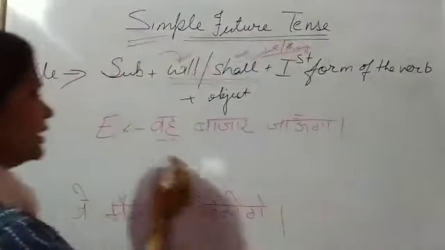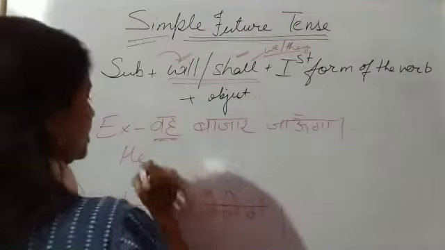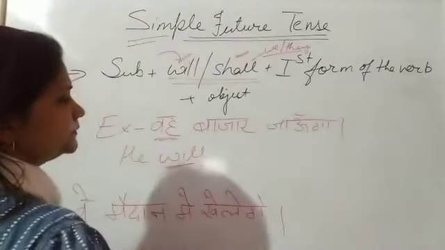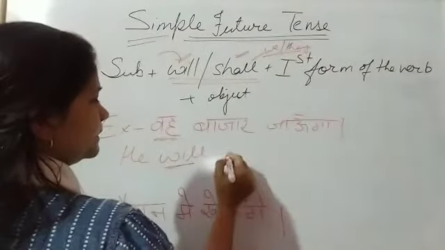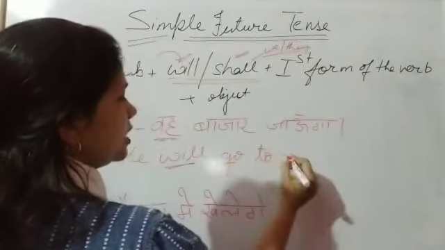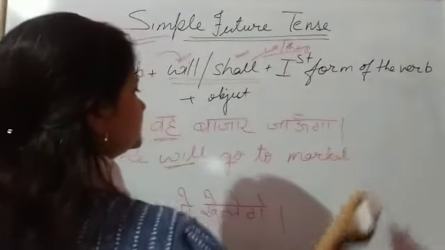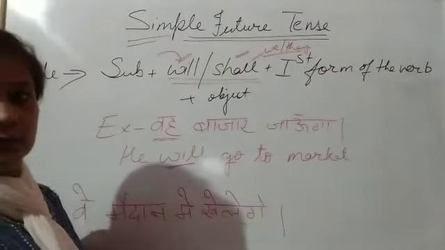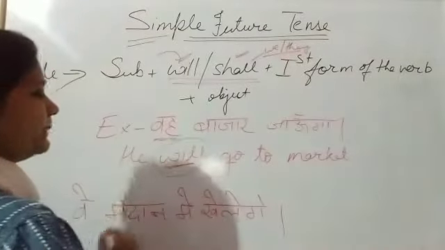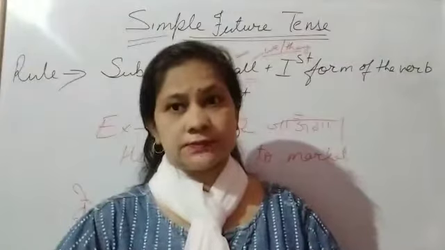So here, वह, the subject is he. Now we have to add the helping verb: he will. Go is the verb. This will is the helping verb, and we use will with a singular subject.